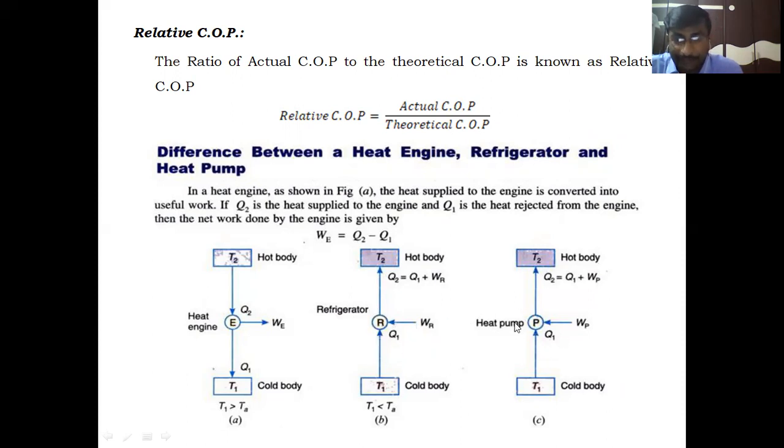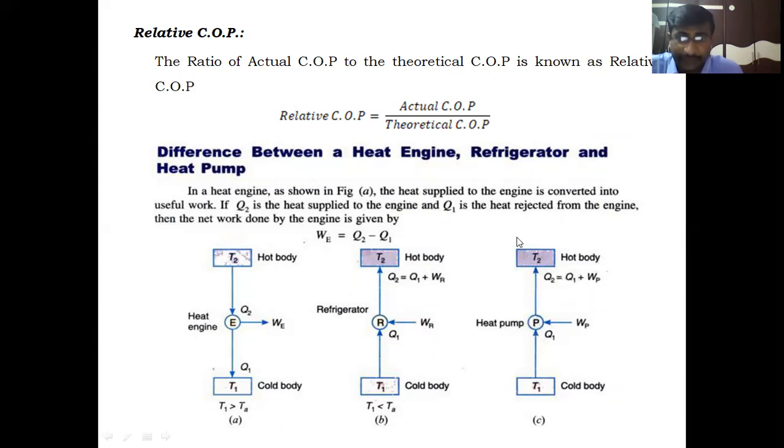And the pump, what is the aim of the pump? The aim of the pump is to heat the hot body by delivering heat to the hot body. That is the desired effect of the pump. Here, the cold body T1 is a source and the hot body is a sink. Here the source is the atmosphere: the heat is extracted from the atmosphere and sent to the required space to be heated. What is the space which is to be heated by delivering the heat by the pump?